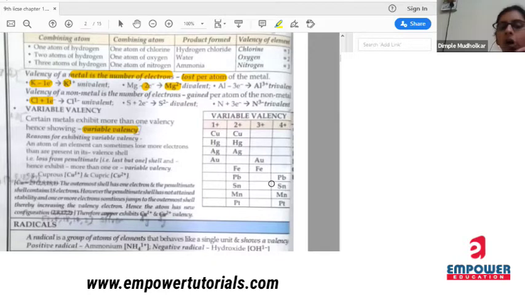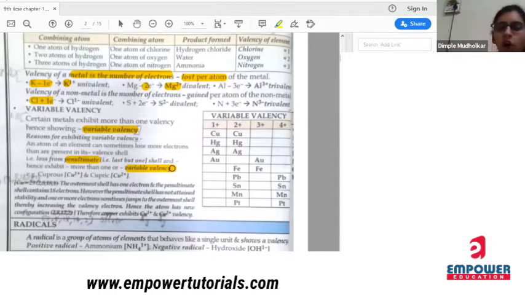And also it can lose electron from its penultimate shell. What is penultimate shell? Second last shell of an atom of an element is known as penultimate shell, and hence exhibits more than one valency. Okay? Understood? Then what is variable valency? Variety of valencies, that is more than one valency is there.